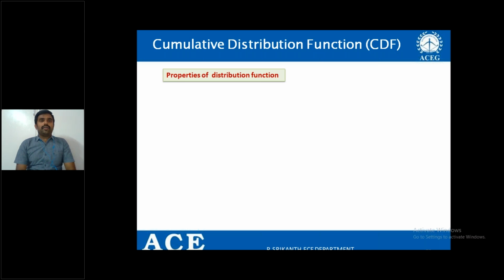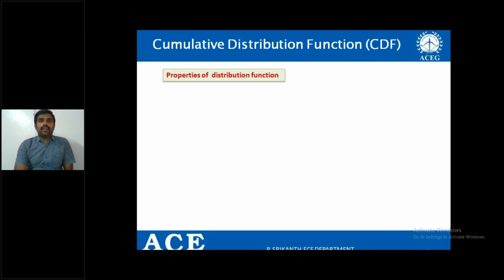Dear students, in the last session we discussed the random variable, the definition of the random variable, how to define it, what the conditions are for a function to be a random variable, and various examples to represent it. We also discussed the probability mass function and the cumulative distribution function.